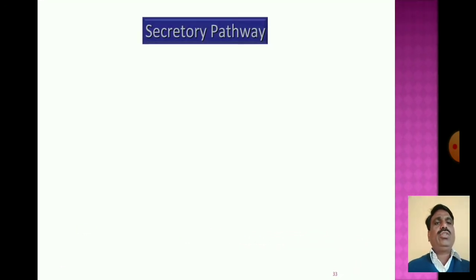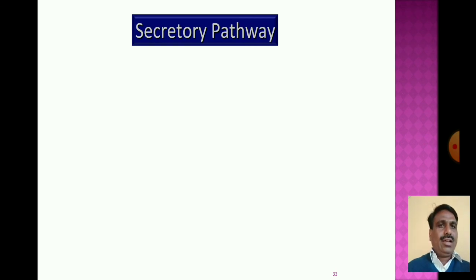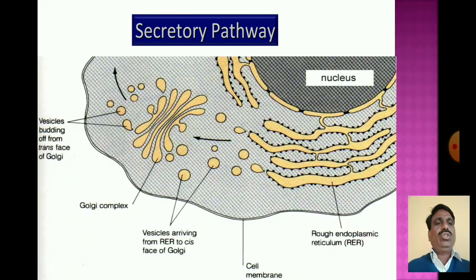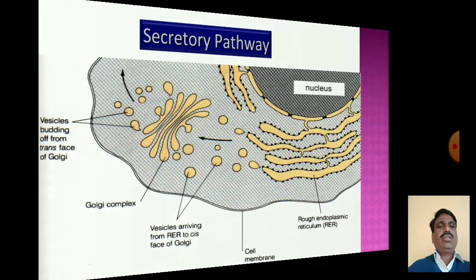Then goes to the next topic: what is the secretory pathway in eukaryotic cells. These are the eukaryotic cells, which have the Golgi apparatus, vesicles, cell membrane, rough endoplasmic reticulum, and vesicles. This is the secretory pathway of these eukaryotic cells.